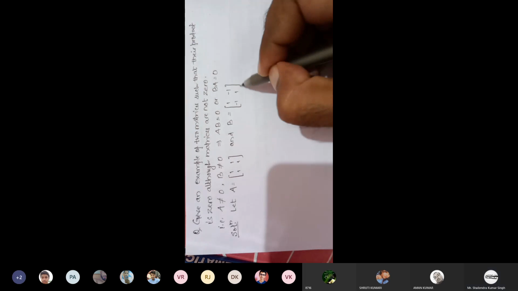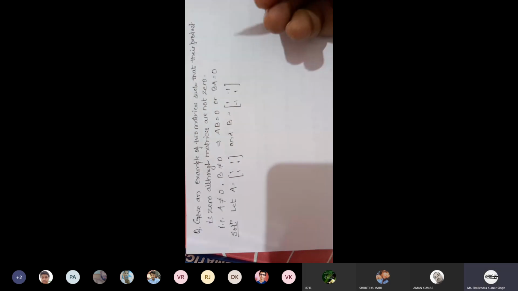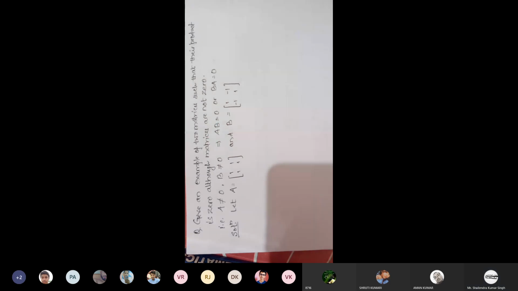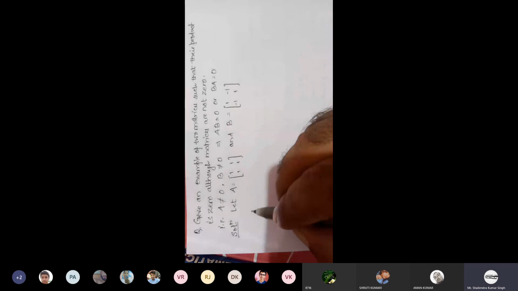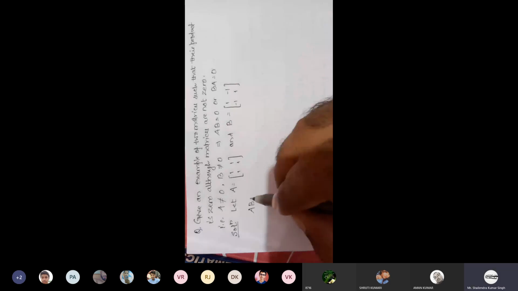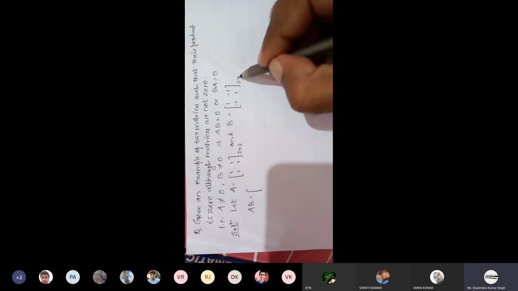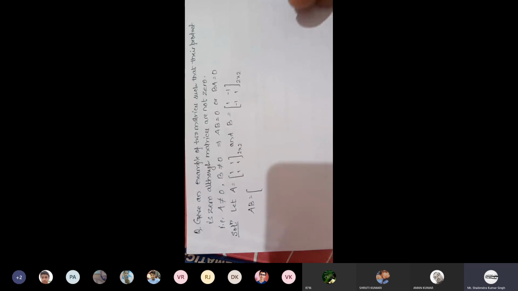Obviously, A and B are non-zero. So calculate A into B. Both matrices being of same order, AB exists, BA also exists.